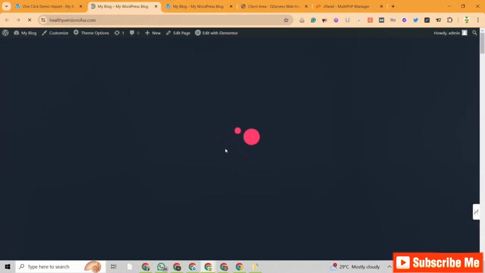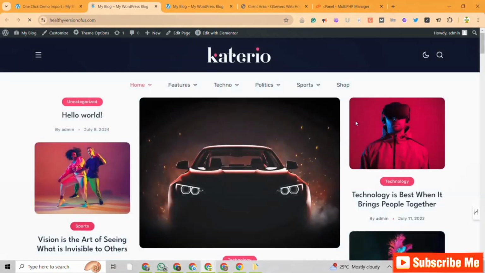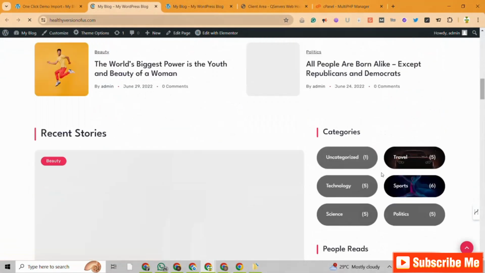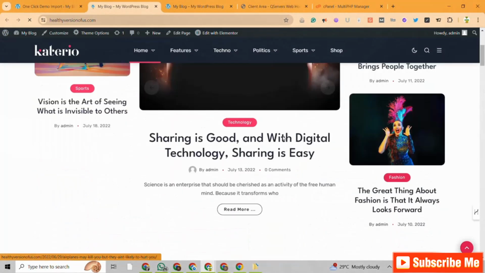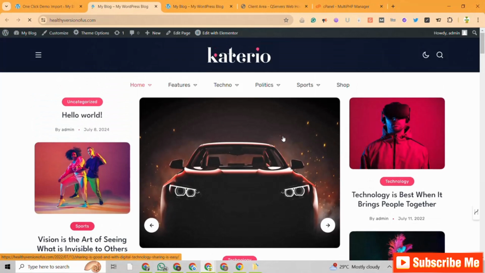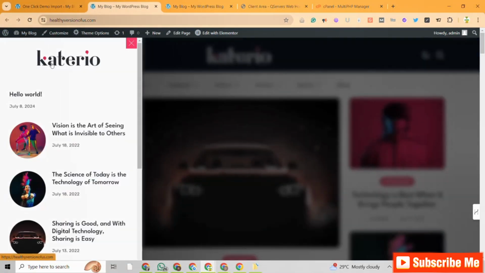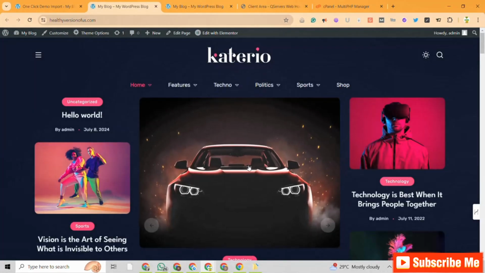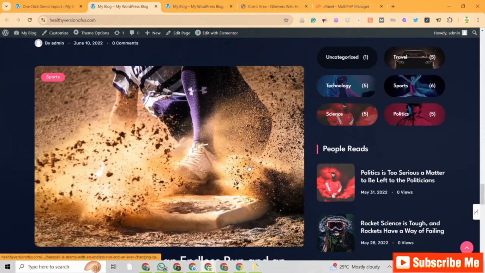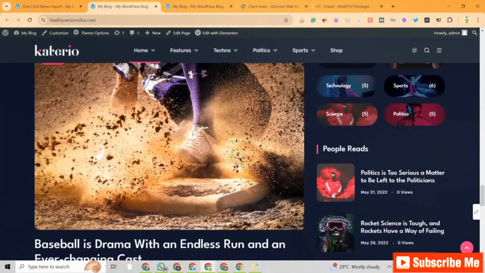Okay, let's visit site. Let's see what the site looks like right now. Yeah, so this is a preloader. This preloader is coming right here up. Oh wow, this is what the blog currently looks like, and this is looking nice, guys. This is looking crazy. This is looking good. All right, so this is where the menu is at the section here. This is the search. You can toggle this button on for night and day view right here. Yeah, so this all are looking good.